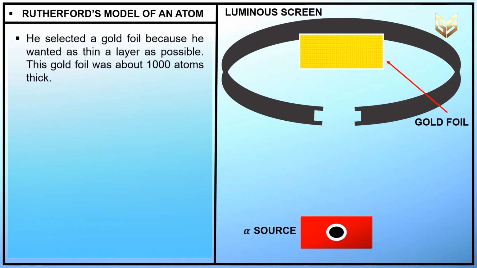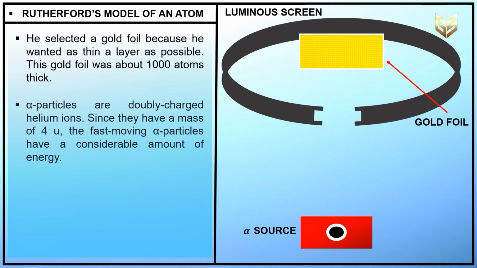He selected the gold foil because he wanted as thin a layer as possible. As we have already learned, gold is the most malleable metal, so we can make it as thin as possible. So, he has taken the gold foil. This gold foil was about 1000 atoms thick. Just see, so thin. The alpha particles are doubly charged helium ions.